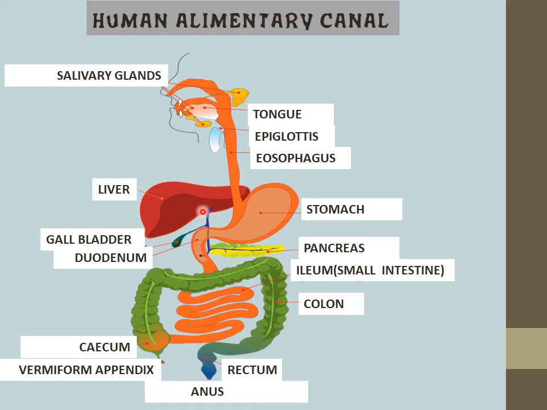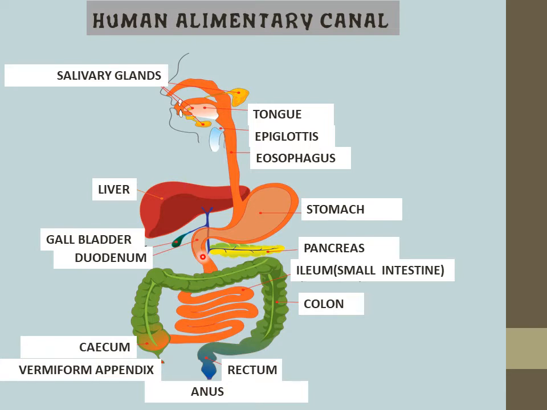The liver secretes bile juice and it is stored in this region, that is the gallbladder. So bile juice is secreted into the small intestine, and at the same time the pancreas is responsible for secretion of pancreatic juices.